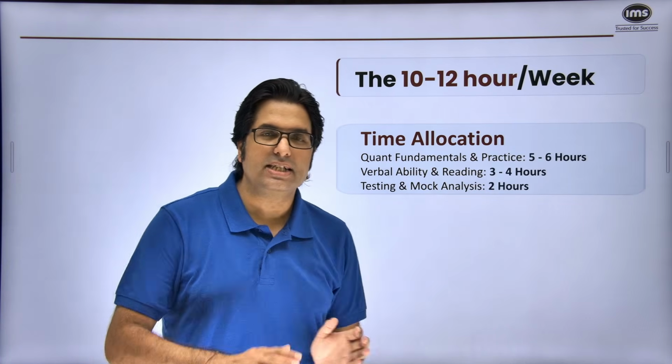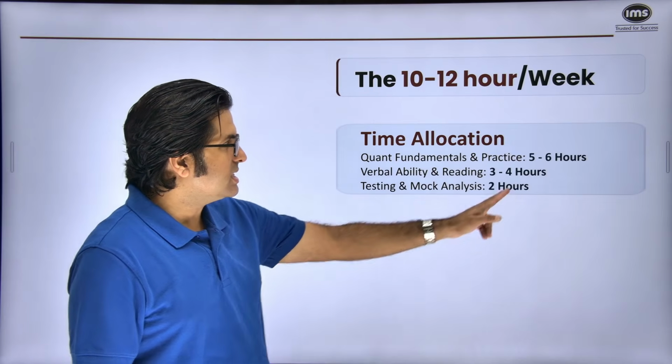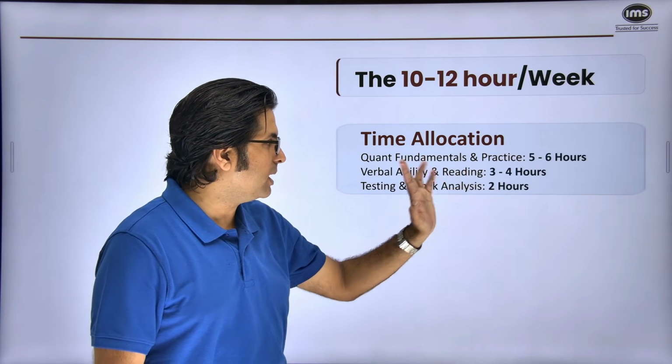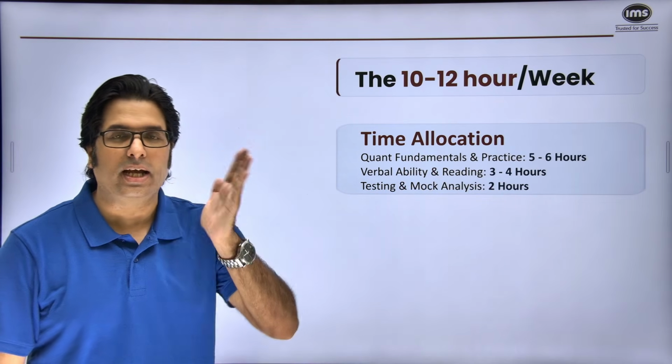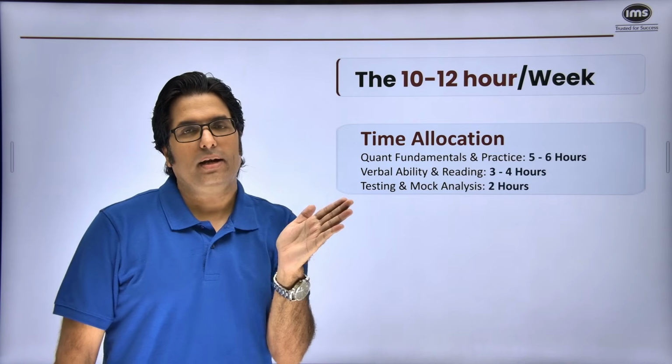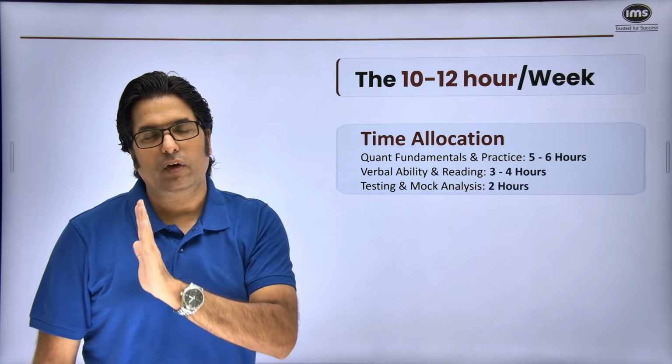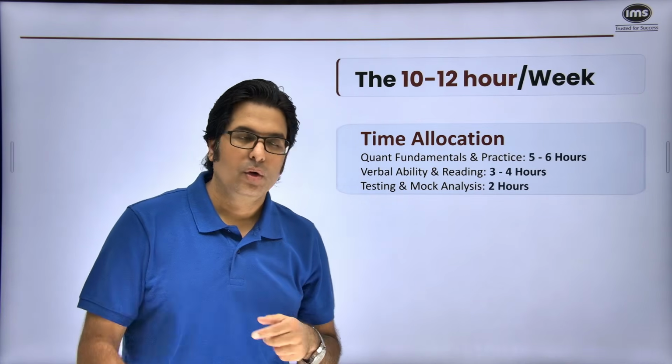Testing and mock analysis every week for 2 hours. So understand: 6 hours for QA, 4 hours for verbal ability, and 2 hours for testing across these areas. 1 hour test for QA and 1 hour test for VA every week. This will get you going.